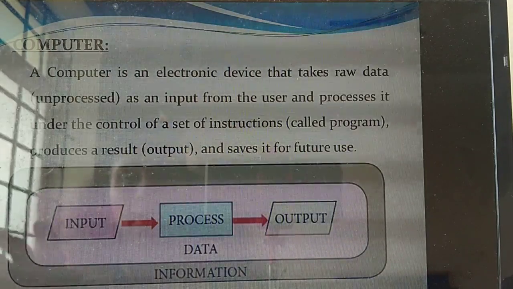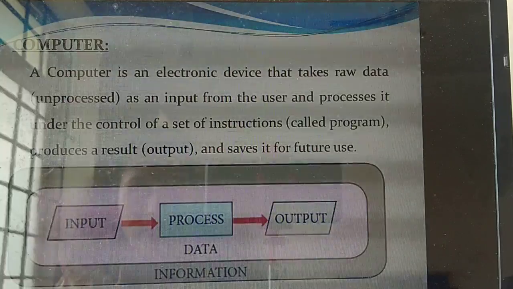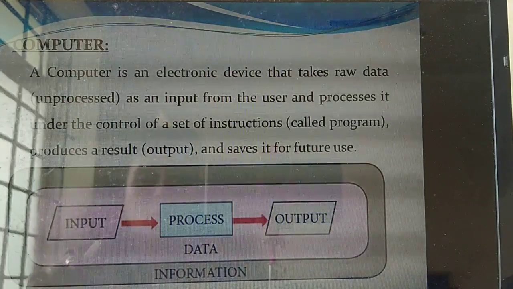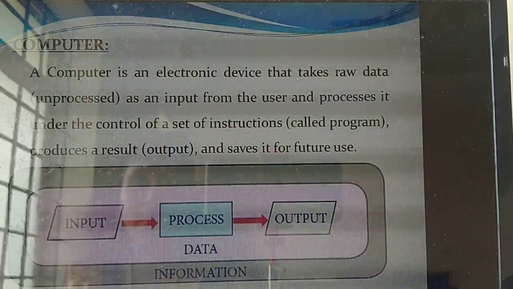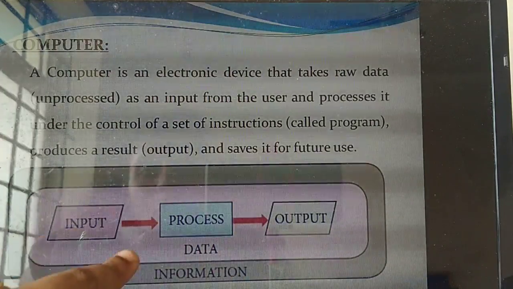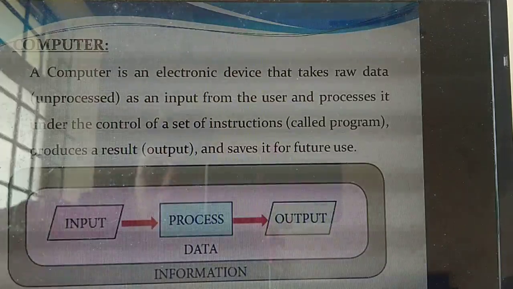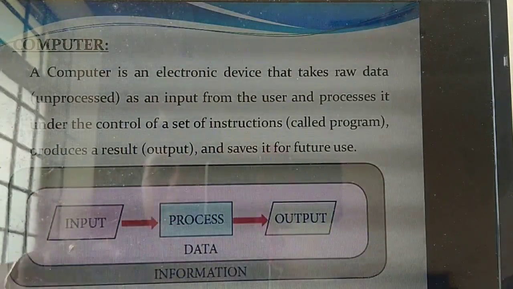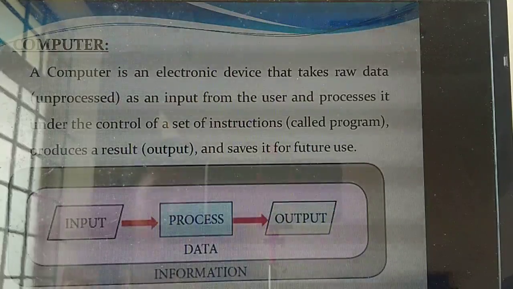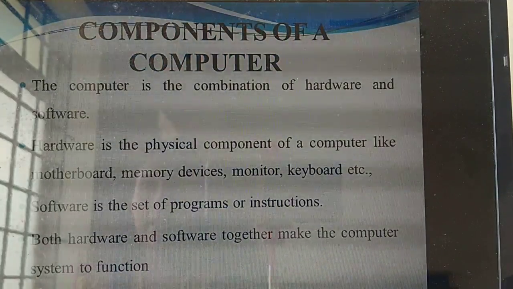Input: some user is giving input, and that input is received from the user. Who is processing the data? The computer is processing the data, and you get a particular output. So this input, process and output, together what do we call it? Data. That means input is data, process is on data, and output is data. All together, it gives us information. Understand now? Yes. Next thing.